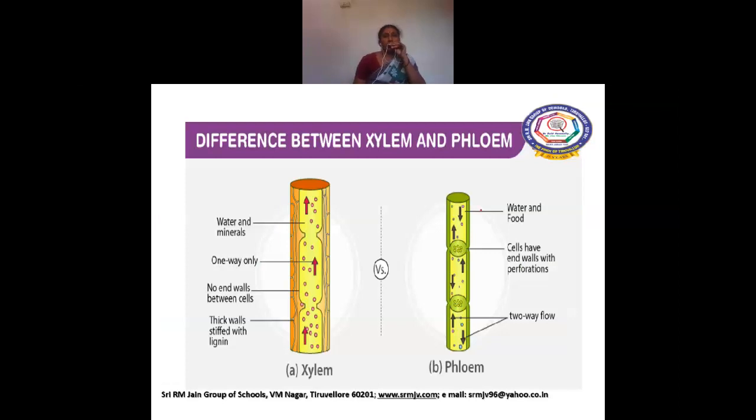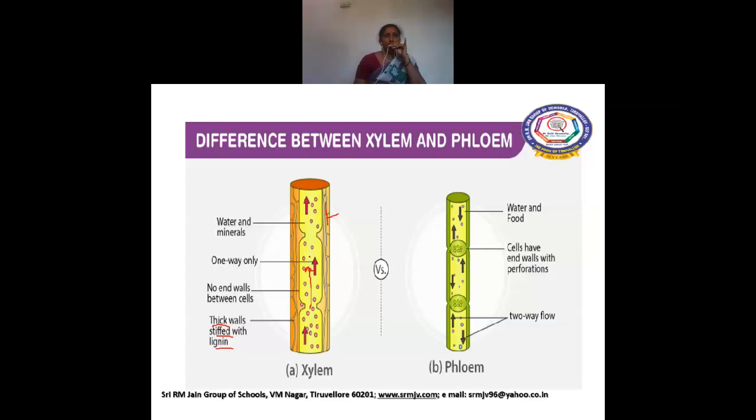Now we are going to see the differences between xylem and the phloem. As I told you, xylem is made up of thick walls stiffened with lignin, which gives mechanical support. Then they are dead cells. They don't have cytoplasm and nucleus, and flow of water is only in one direction. It contains water and minerals.